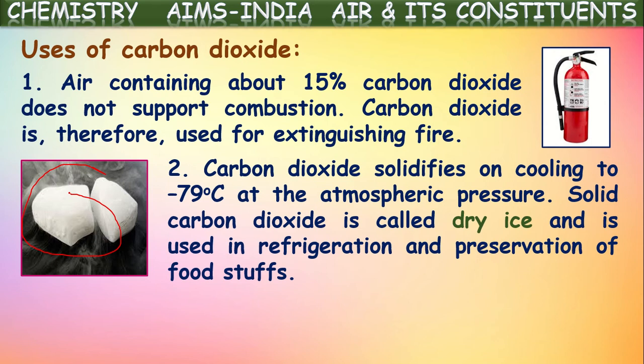Ice cubes contain water that may spoil certain kinds of foodstuffs. But dry ice, which is solid carbon dioxide, makes the food items very cool, and not only that, it won't spoil them. That is the major advantage of dry ice for preservation of foodstuffs.